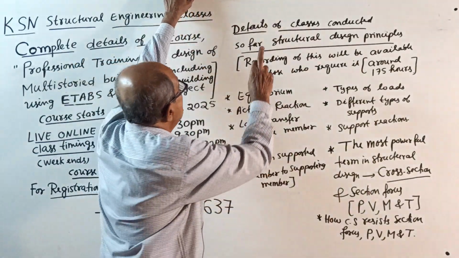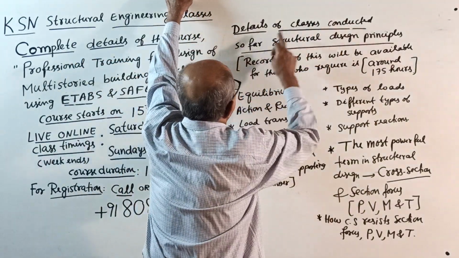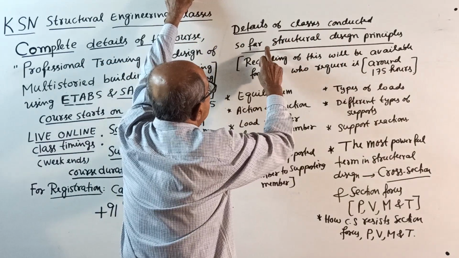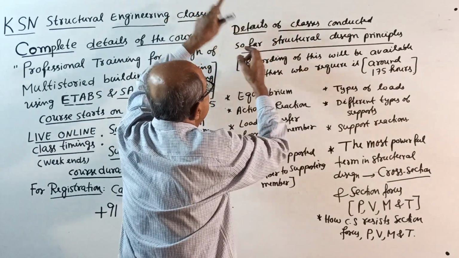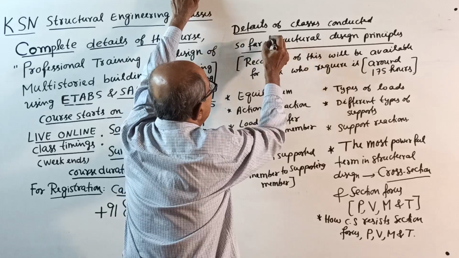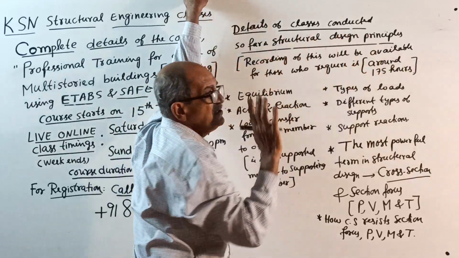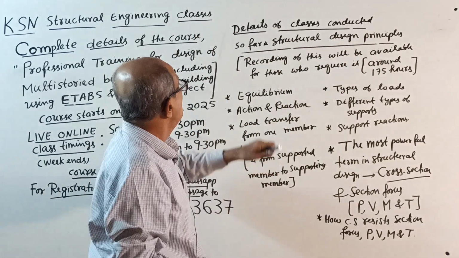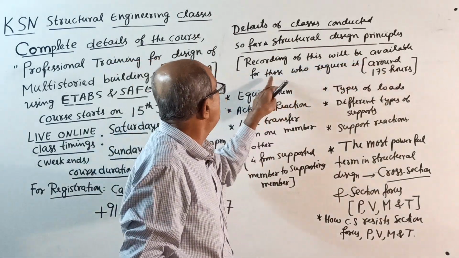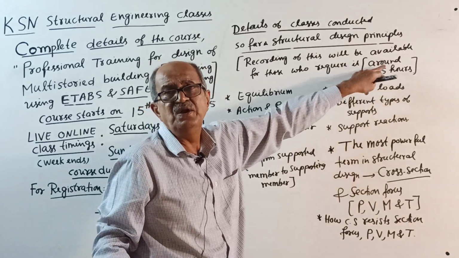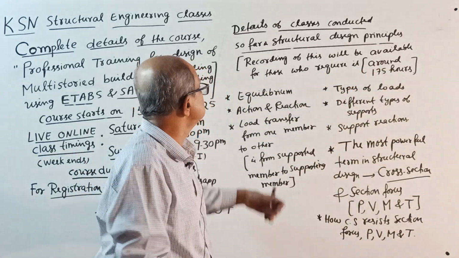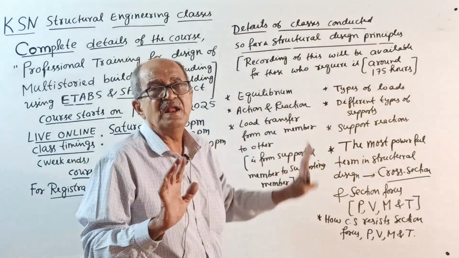See, the details of classes conducted so far for structure, the heading is structural design principle, simple heading. Recording of this will be available for those who require it. I told you around 175 hours. Now, what all is covered here?